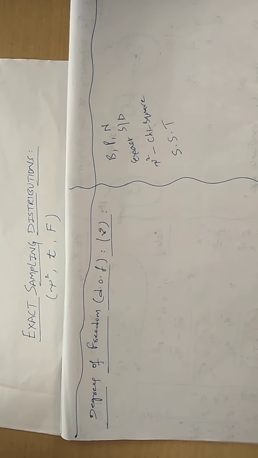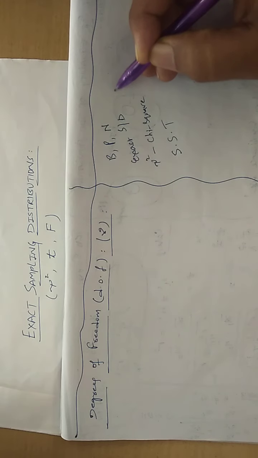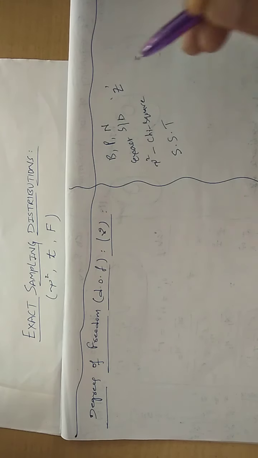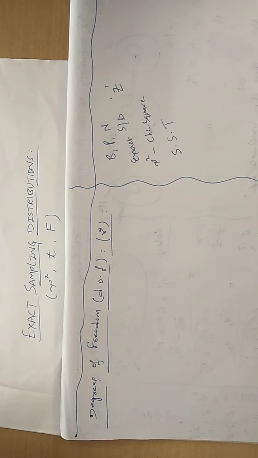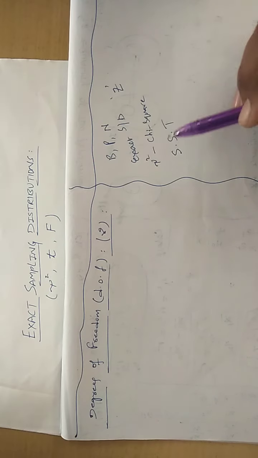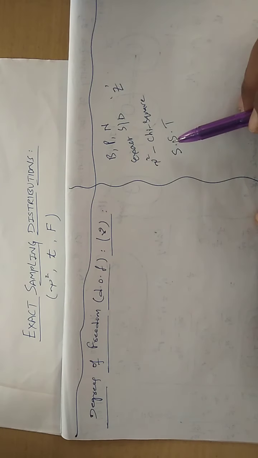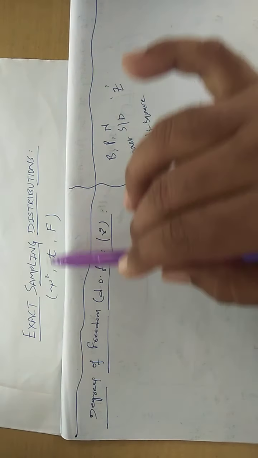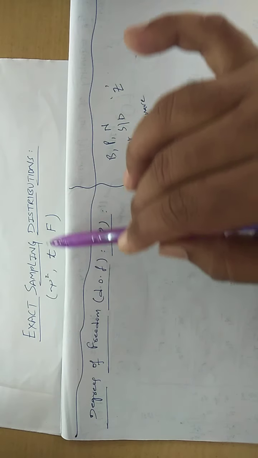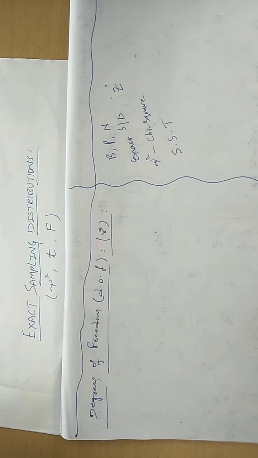If the population follows the normal distribution, we can convert into Z statistic and we can develop the formula. But the small samples do not follow the normal distribution. So because of that, based upon the peculiarity of the sample information, these distributions have been developed. What do we call them? Exact sampling distributions. Understand?